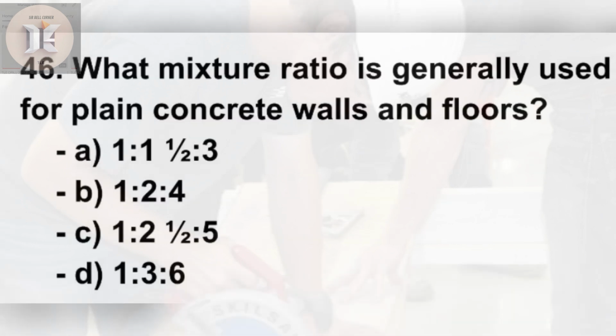46. What mixture ratio is generally used for plain concrete walls and floors? A. 1, 1.5, 3. B. 1, 2, 4. C. 1, 2.5, 5. D. 1, 3, 6.